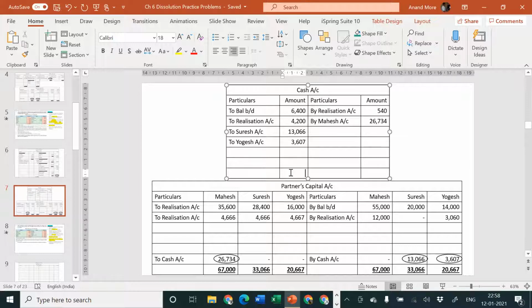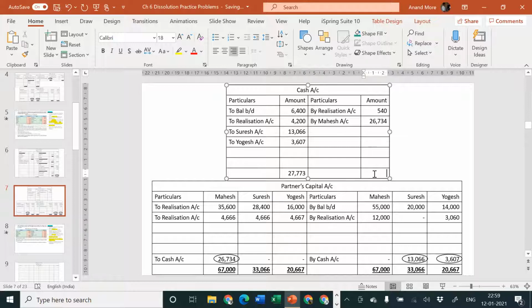Let us now check whether our cash account is tallying or not. If everything is correct, then it will tally. If it is not correct, that means we have made some mistake. We'll have to check where the mistake is happening. Okay, so let us start. Debit side is 6,400 plus 4,700 plus 13,066 plus 3,607 is equal to 27,773.